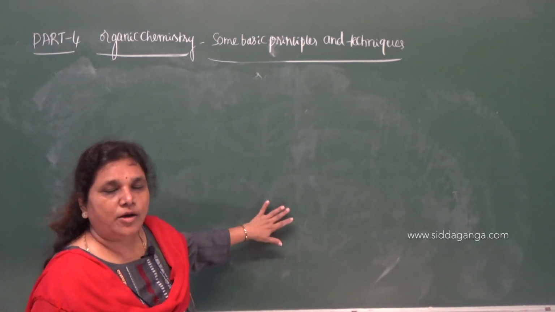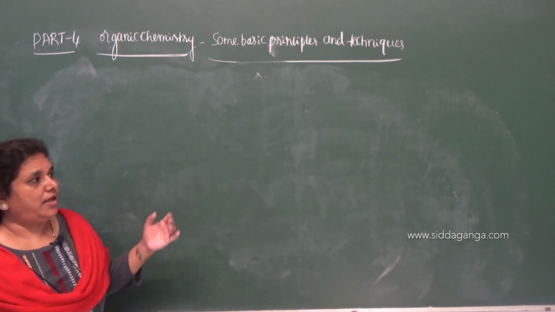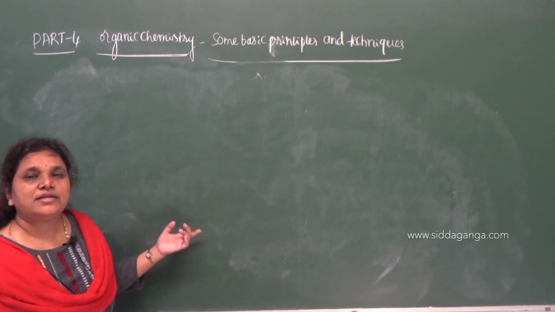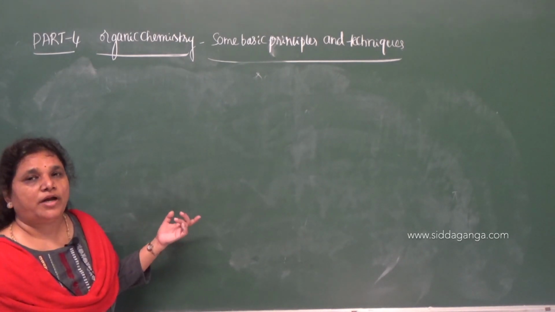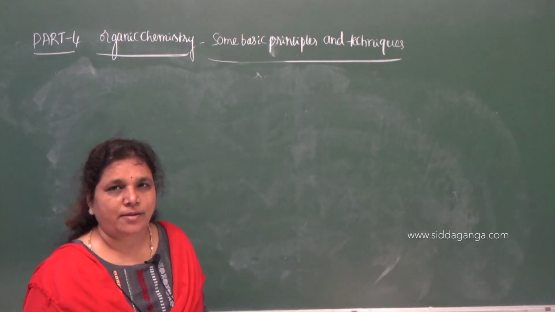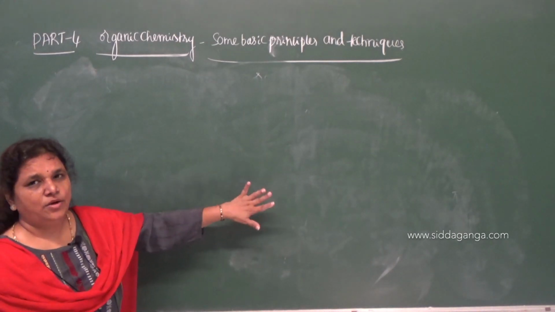When the atomic orbitals undergo overlapping in sideways, which you can also call lateral overlapping, then that results in the formation of a pi bond. What type of orbitals can undergo sideways overlapping? P orbitals can undergo sideways overlapping.